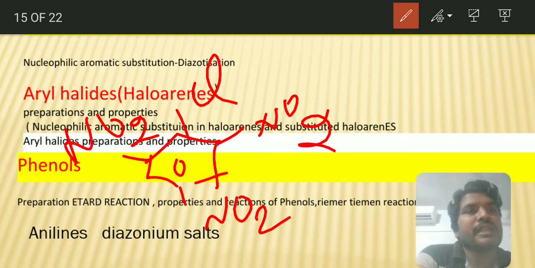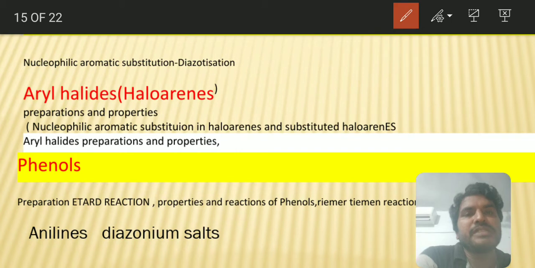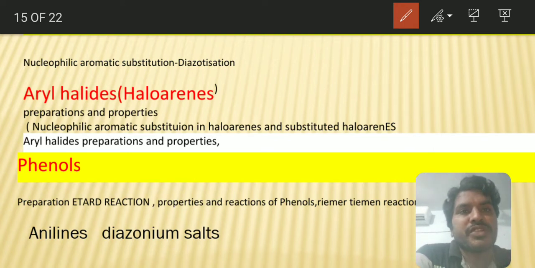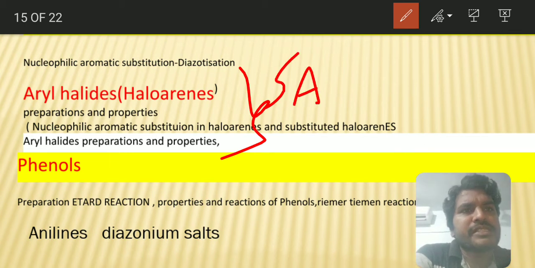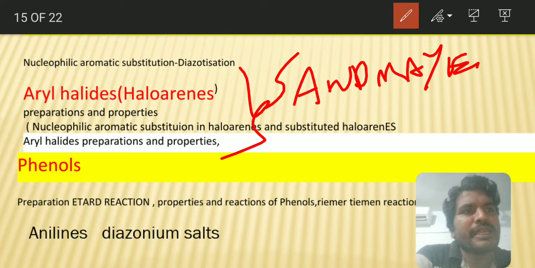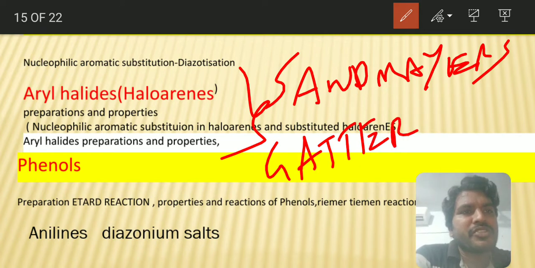So at that time, trinitrochlorobenzene is more reactive. Here, why are aryl halides less reactive than the alkyl halides towards the nucleophilic substitution reaction? That kind of question they can ask you based on aryl halides. And one more important reaction you have to remember is the Sandmeyer reaction. As I told you, make a list of all the important reactions: the Sandmeyer reaction and then the Gattermann reaction.